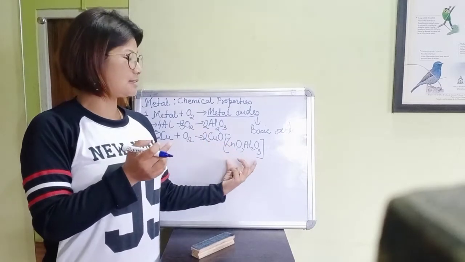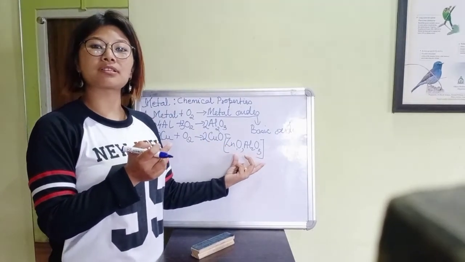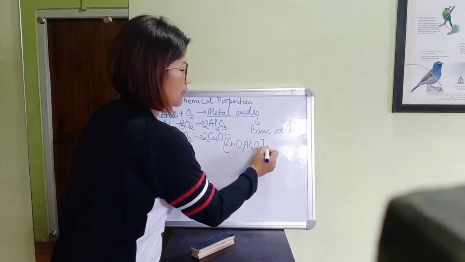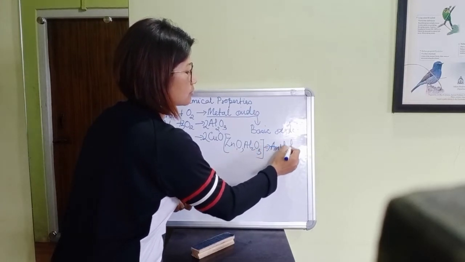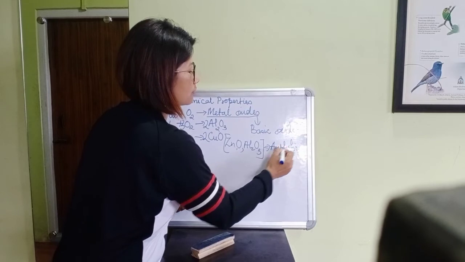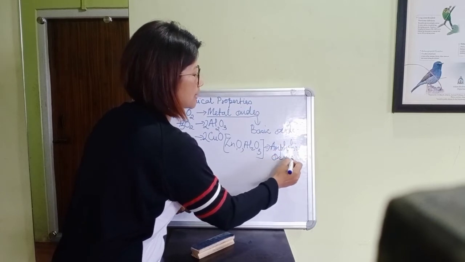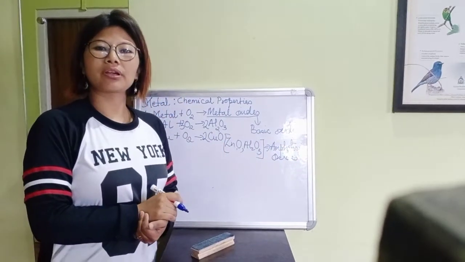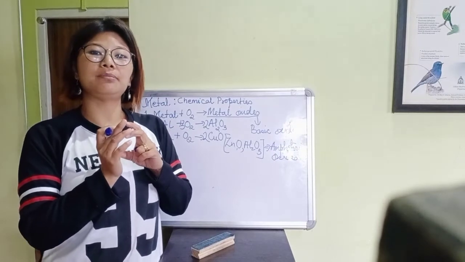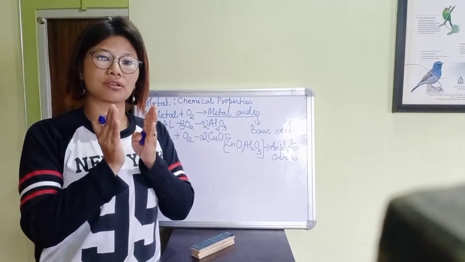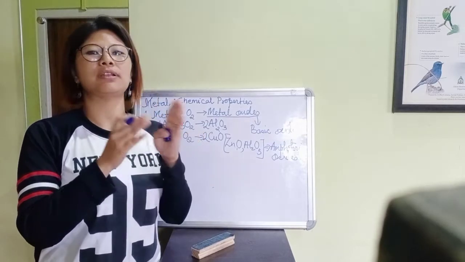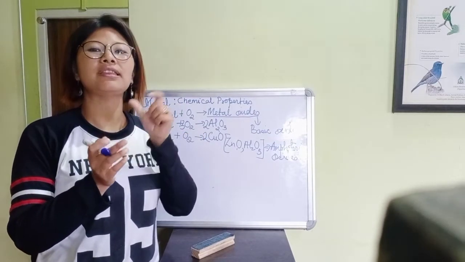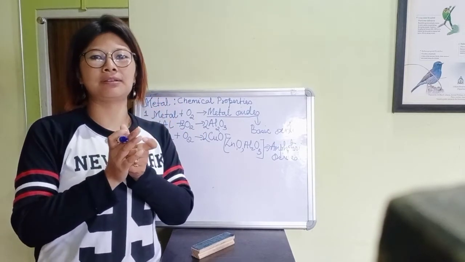That's why zinc oxide and aluminium oxide are called amphoteric oxides. Amphoteric oxide means those metal oxides which have the characteristics of an acid as well as a base.